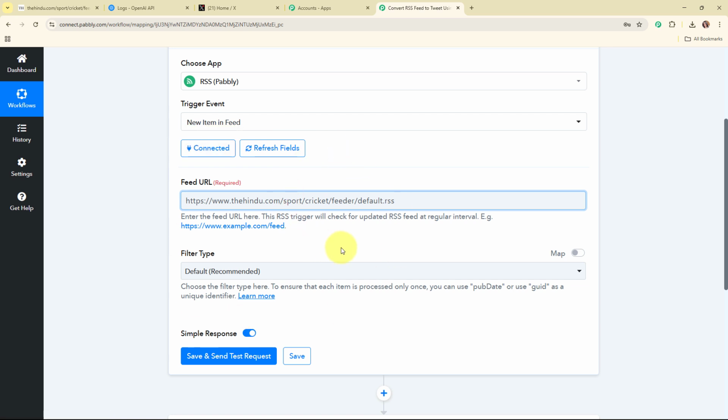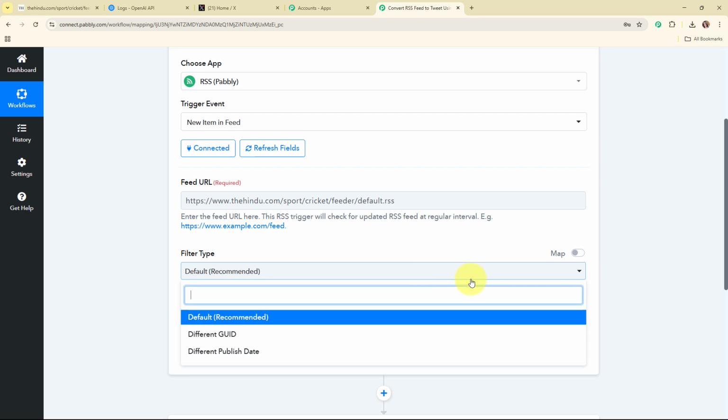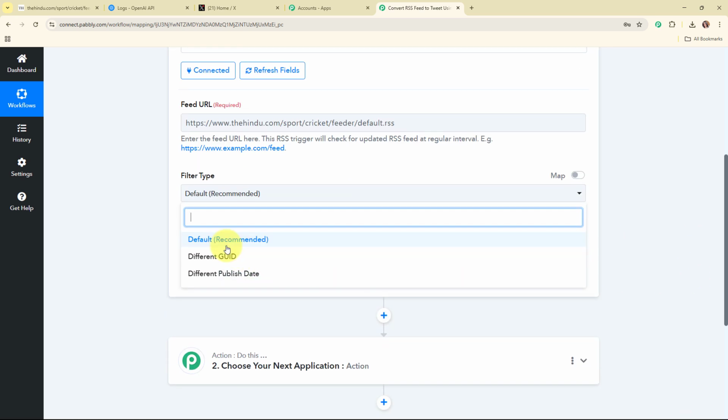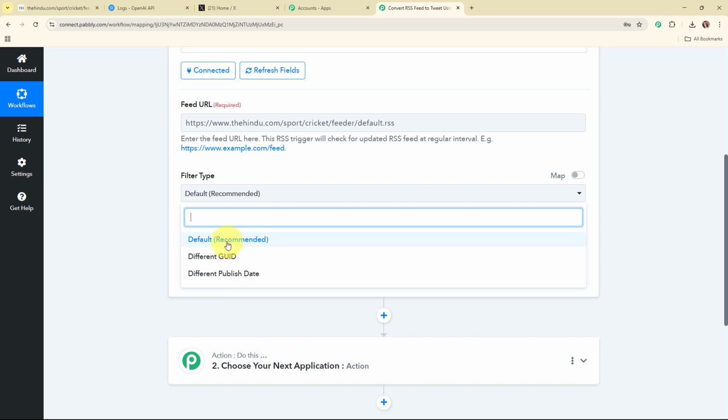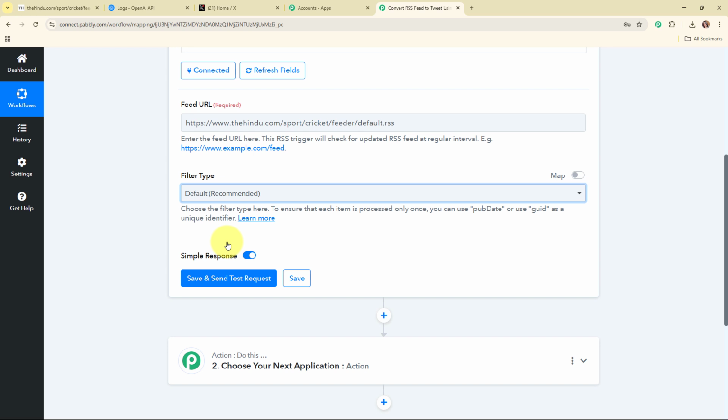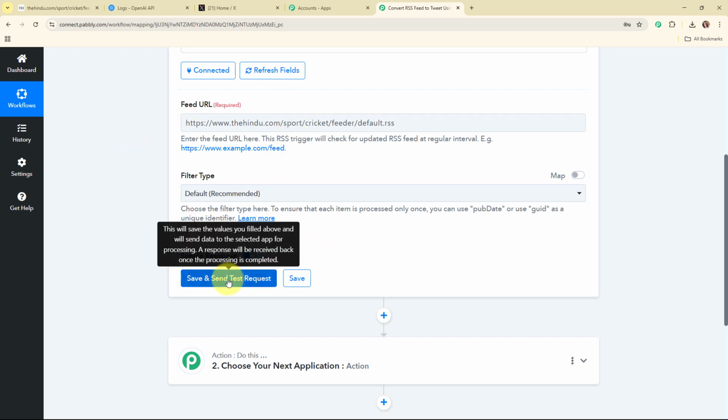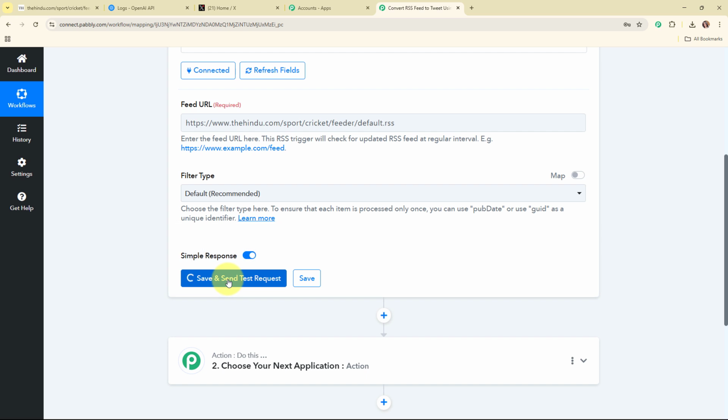Now after entering the feed URL, it is asking me to select the filter type. By clicking on this drop down menu, you can see the filter type as default, different GUID and different publish date. Here I'm going to select the filter type as default, but you can select the filter type as per your need. Alright, so now after entering the feed URL and the filter type, I'm going to click on save and send test request.